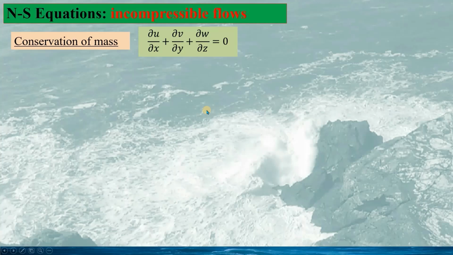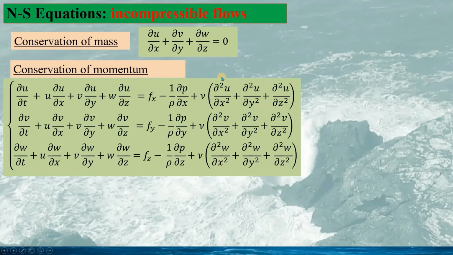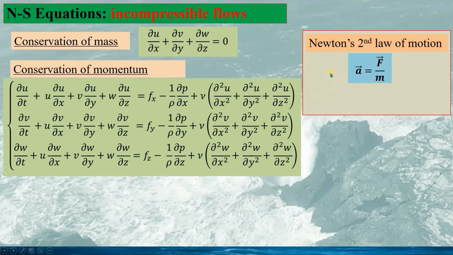Here, we take an incompressible flow as an example. For incompressible flows, the continuity equation is given as this. And we also have the momentum equations for three velocity components, U, V, and W. This momentum equation is derived based on Newton's second law of motion. The acceleration vector equals the force vector F divided by mass.